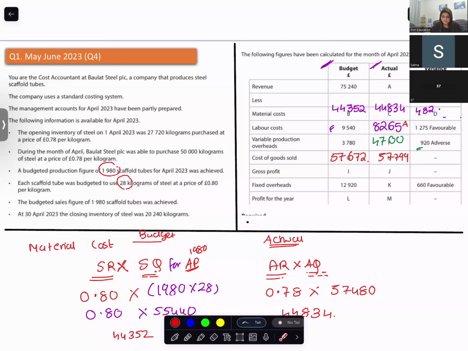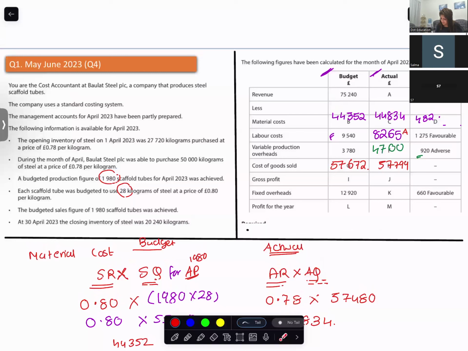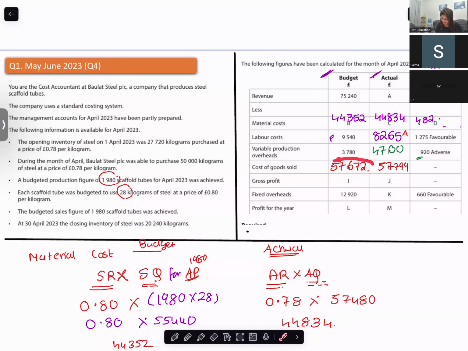Come on, let's do it. So revenue minus the cost of sales. Cost of sales is 57,672. It will give you the gross profit. What is the gross profit? 17,568, minus 12,920. This is profit for the year, 4,648.